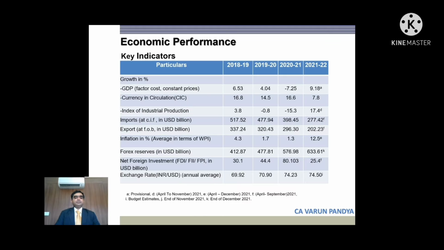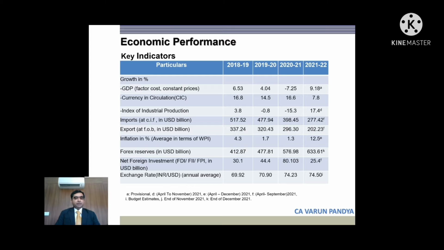So friends, coming to economic performance, GDP we are seeing a growth, but that is owing to lower base in 2021, owing to negative growth of 7.25 in 2021. We are seeing a growth of 9.18% in current year. The new statistic we added this year is currency in circulation. As we can see, currency in circulation has increased over a period of time. Even for current year, it is estimated to increase by around 7.8%.